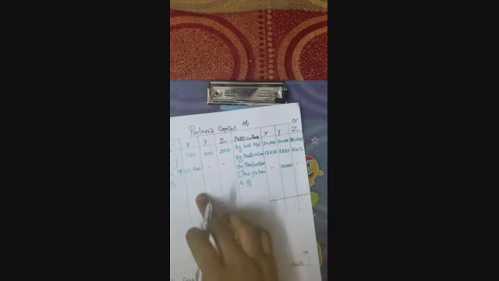Now we can do the totaling. We can easily make out that the debit side is less than the credit side. Here it is more than the debit side, so we will make the total of the credit side. Adding these, you will get 43,235, then 38,823, and here it will be 14,412.